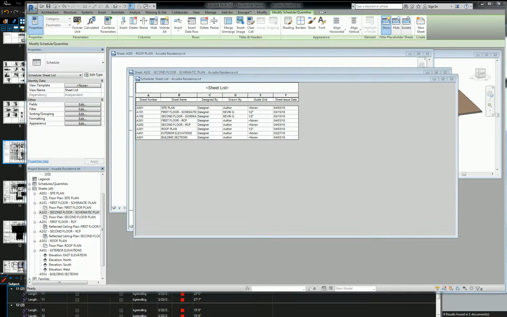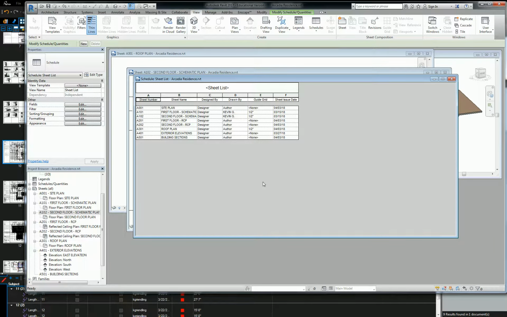All right, so here's what I want to show you guys. When it comes to parameters, Patrick asked the question, how do I just by default set all of my sheets to being drawn by me? And there's not really an easy answer for that. It's not a project information parameter where it just applies to the universal project as a whole. It actually exists as an instance parameter for every single sheet, which means every single sheet needs to be individually populated. But you can automate that process by cleverly organizing your schedules right here.